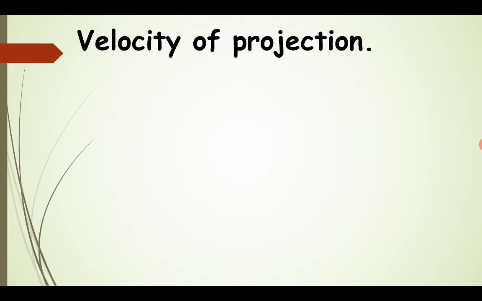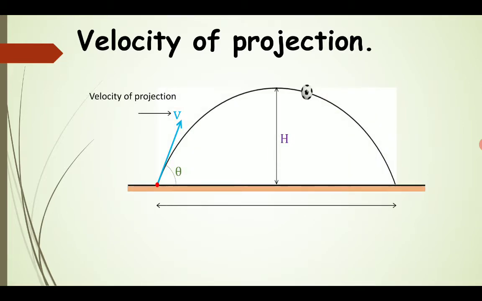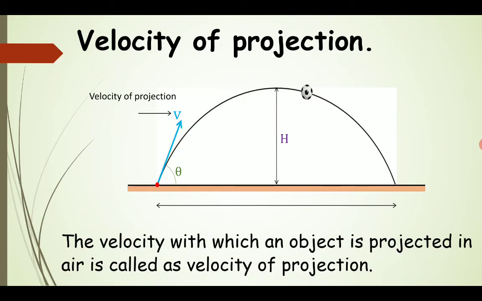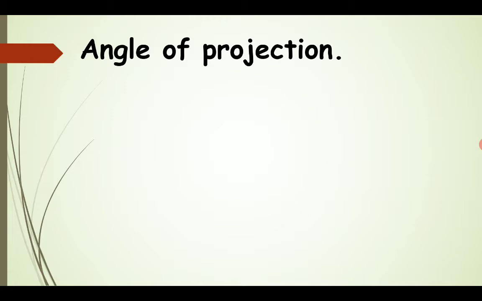After that, we have another term, the velocity of projection. This velocity of projection is represented by the velocity with which the ball is thrown up. This velocity plays a very vital role in projectile motion. Depending upon the velocity, it decides how far the object will go before reaching the ground and how high the object will go. So the initial velocity with which the projectile is projected in air is known as the velocity of projection.